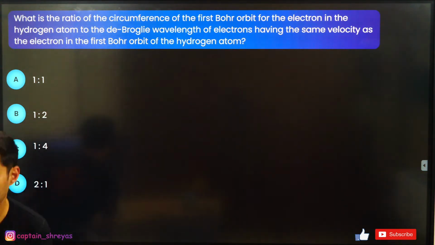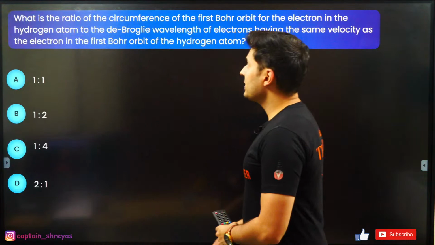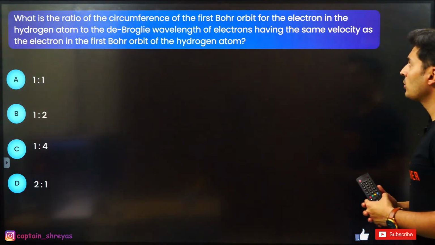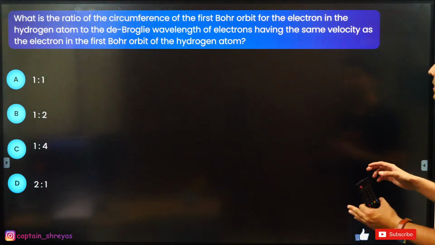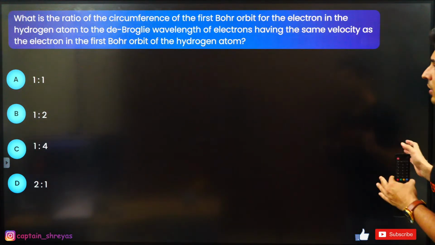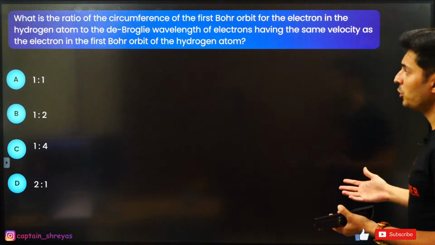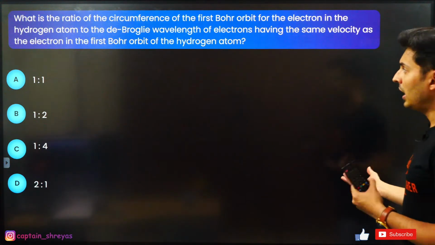Okay, great. Chalo, what is the ratio of the circumference of the first Bohr orbit for the electron in hydrogen atom to the de Broglie wavelength of the electrons having the same speed as that of the electron in the first Bohr orbit of the hydrogen atom?